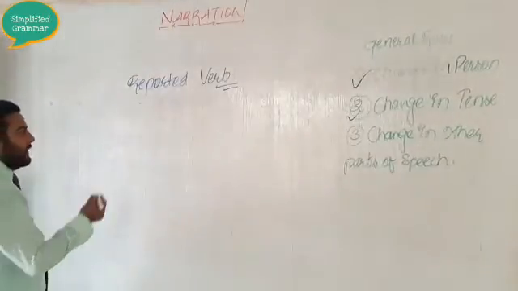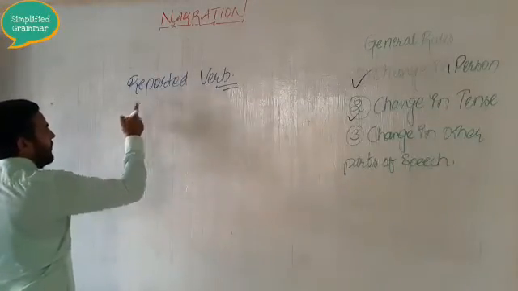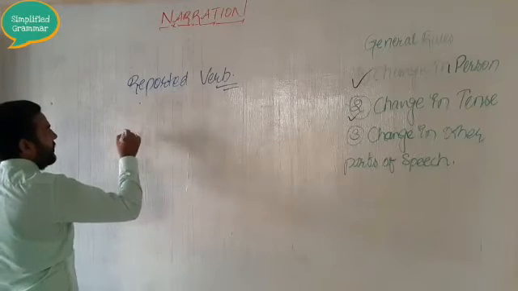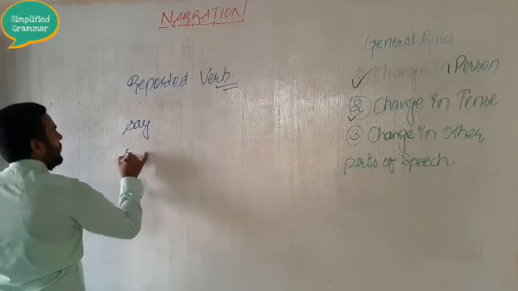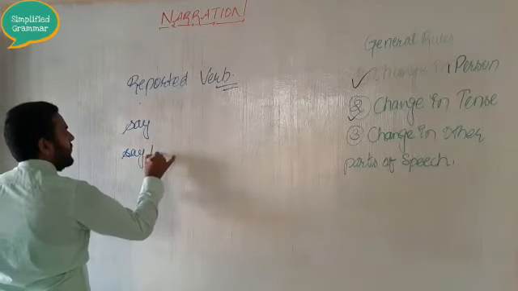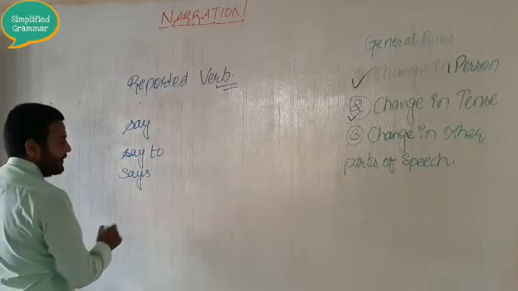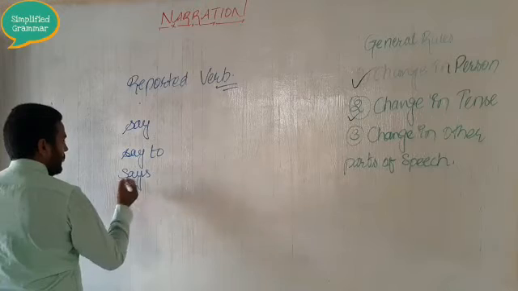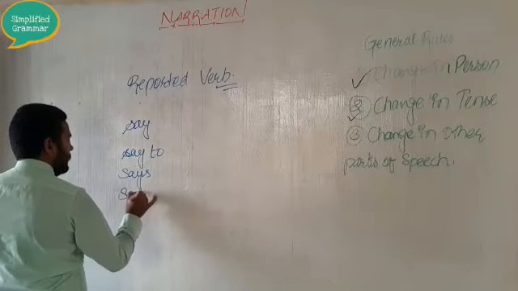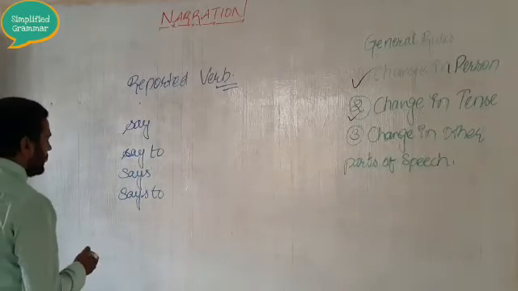So for that, let me tell you. In the direct speech, reported verbs like say, say to, says, then says to,